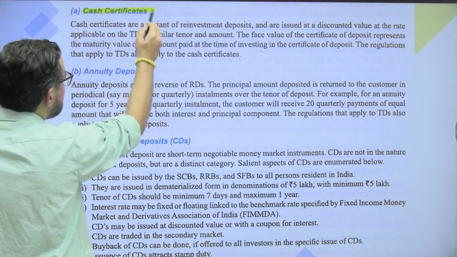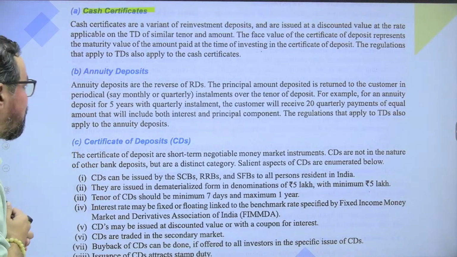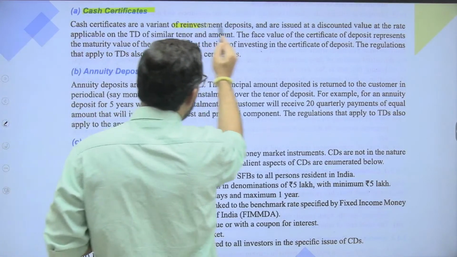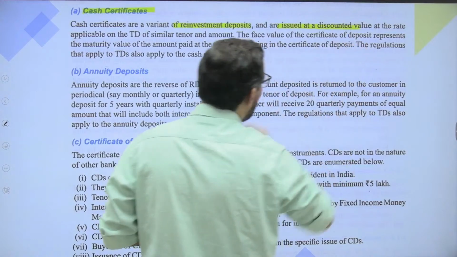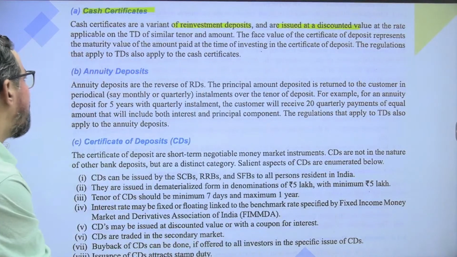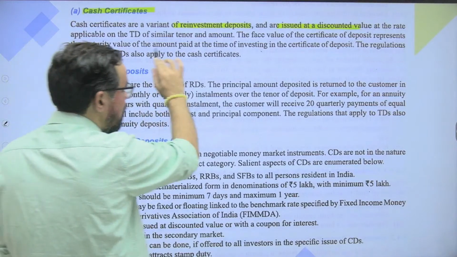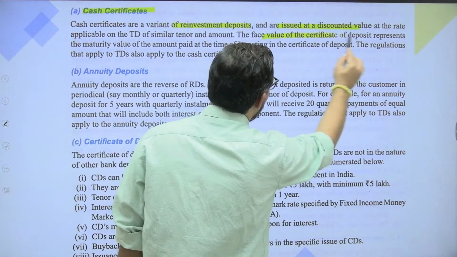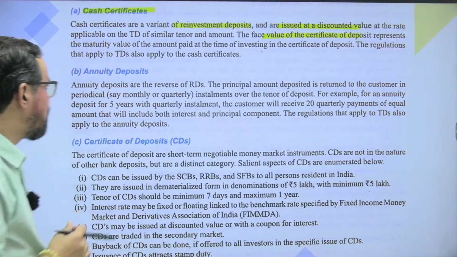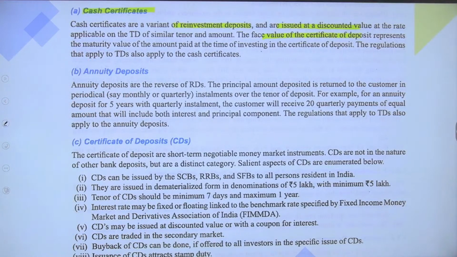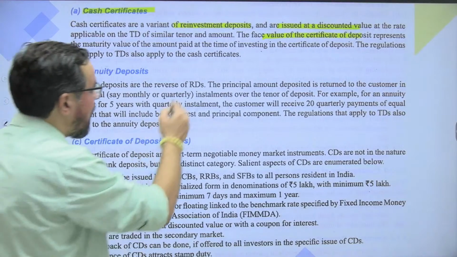So cash certificates are a variant of reinvestment deposit and are issued at discount value at the rate applicable on the TD of similar tenures and amounts. So the face value of the certificate represents the maturity value of the amount paid at the time of investing.